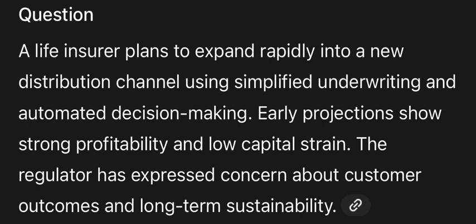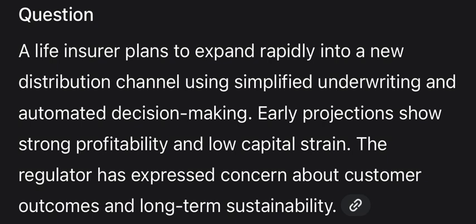Section 3. High distinction model answer. The proposal to expand via simplified underwriting and automated decision-making must be evaluated through the actuarial control cycle, as this shift fundamentally alters the firm's risk profile. While initial projections suggest strong profitability and low capital strain, the board must be cautioned that these are often lagging views of risk. In the problem specification phase, we must recognize that reducing underwriting rigor creates a significant exposure to